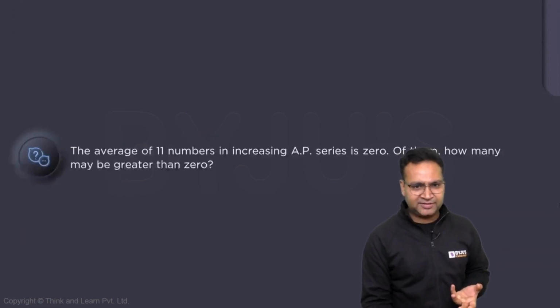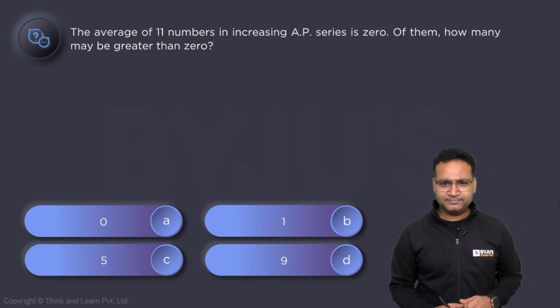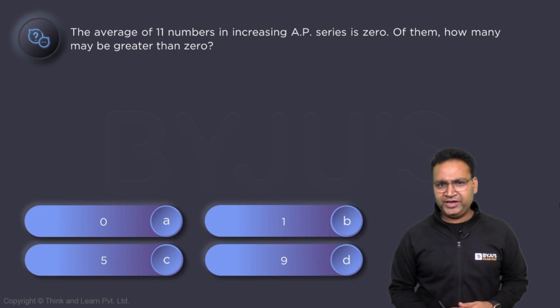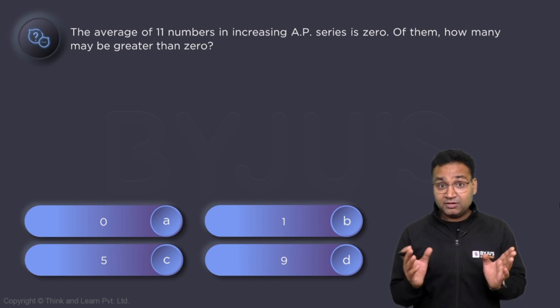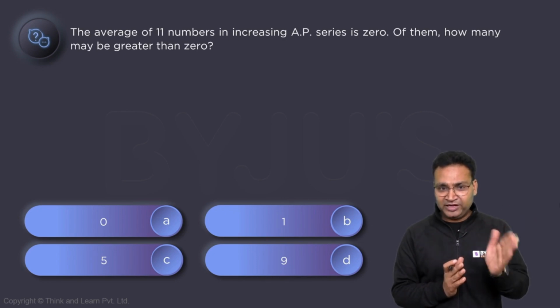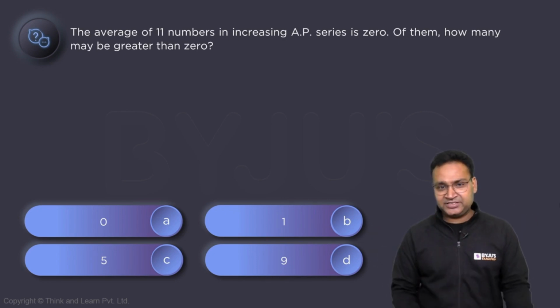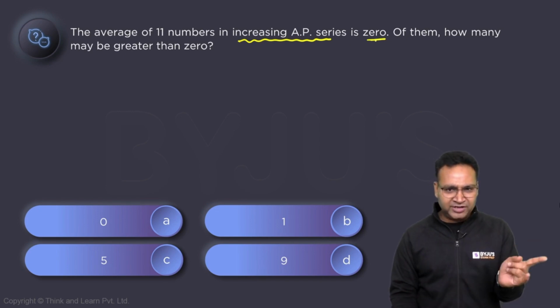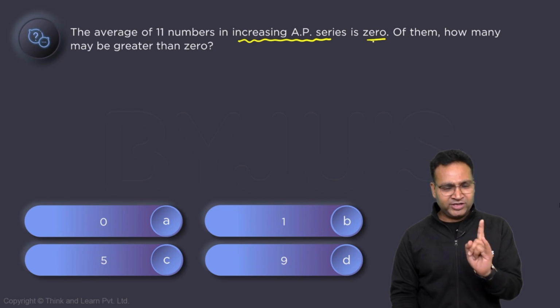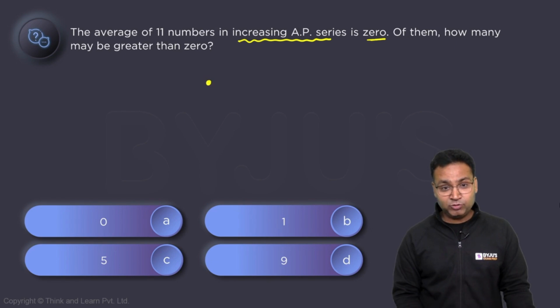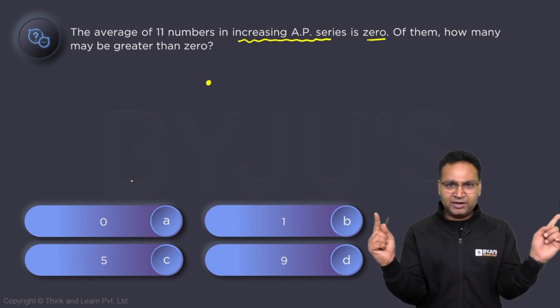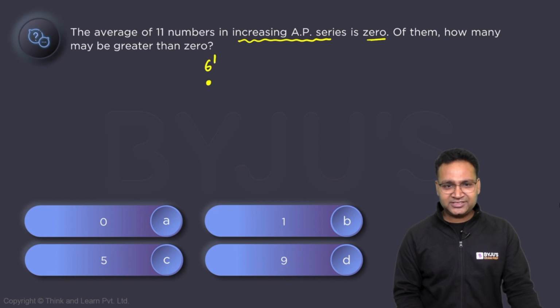Let's look at another example. Many of you may answer it just by reading it. Let's see how many of you can think without even writing anything. Average of 11 numbers in an increasing AP series is 0. So where is the middlemost number? If there are 11 numbers, the middlemost number is the 6th number, which is equal to 0.